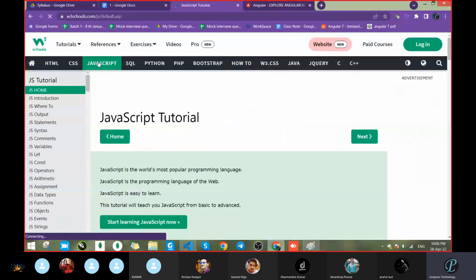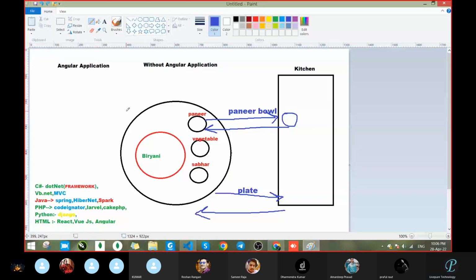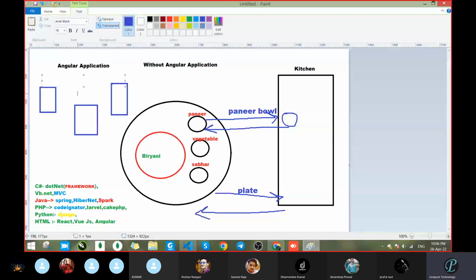Means what is working here? How is this working? Where is that server side picture? One second. Let me make that one more time. This is your client side.